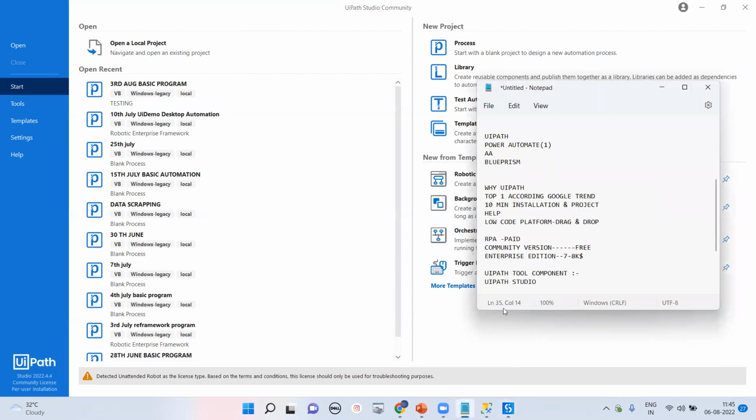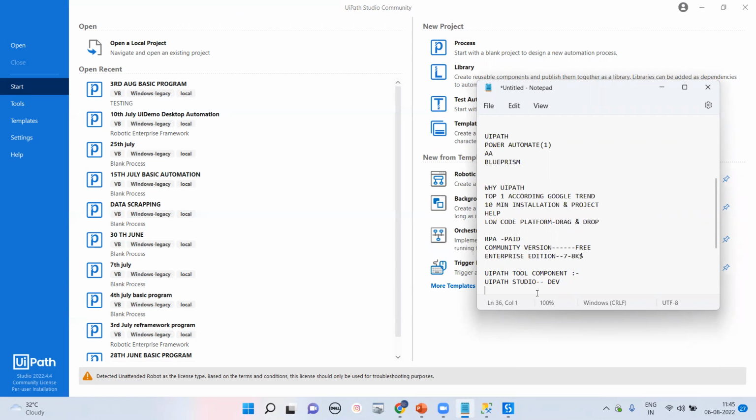So that is the first tool. What is the work for that? That is totally for development. Try, catch, and so on. We can develop any project, like web-based, desktop, PDF, database, multiple things you can automate. That is UiPath Studio. Whenever you have done the development, that is UiPath Studio for development.